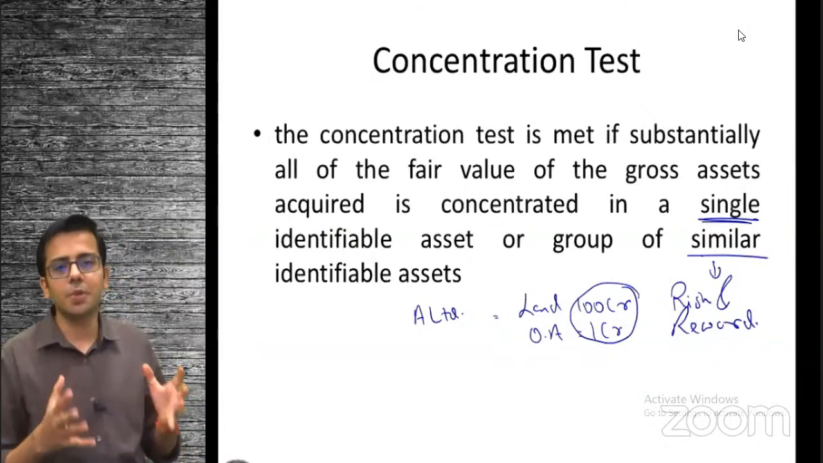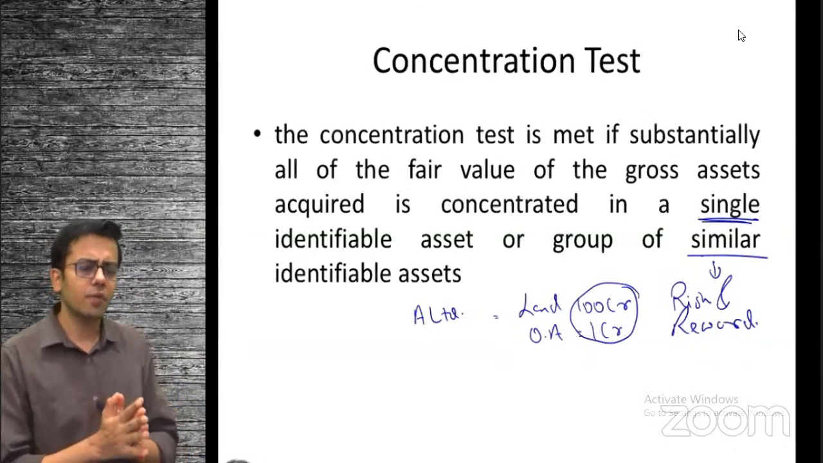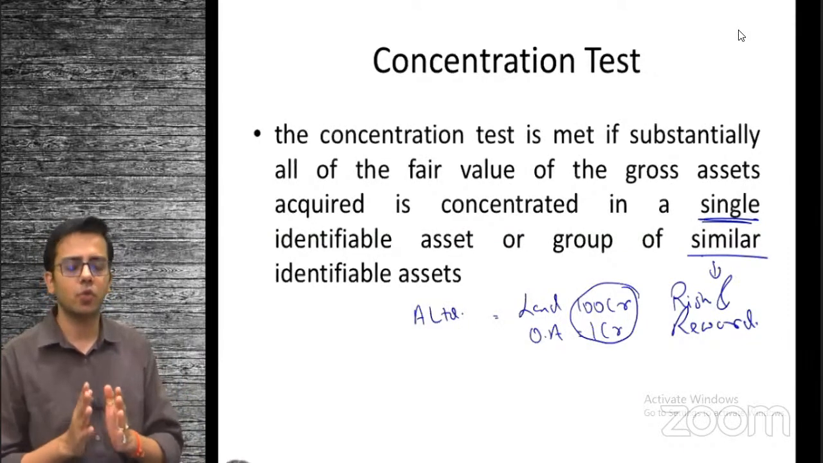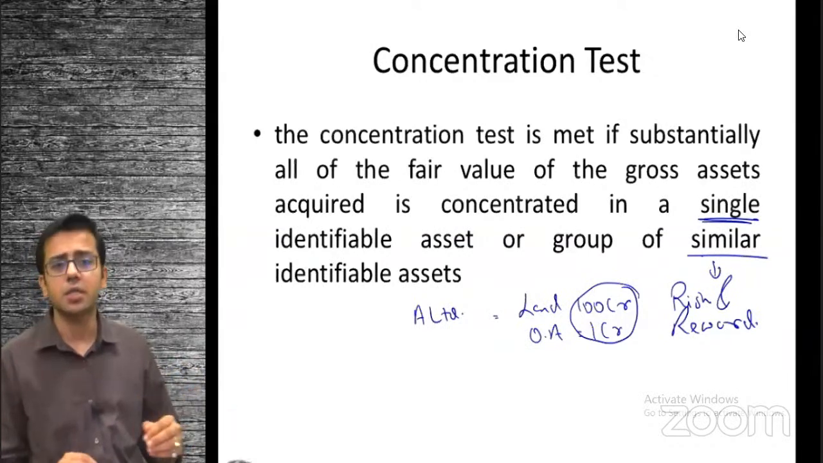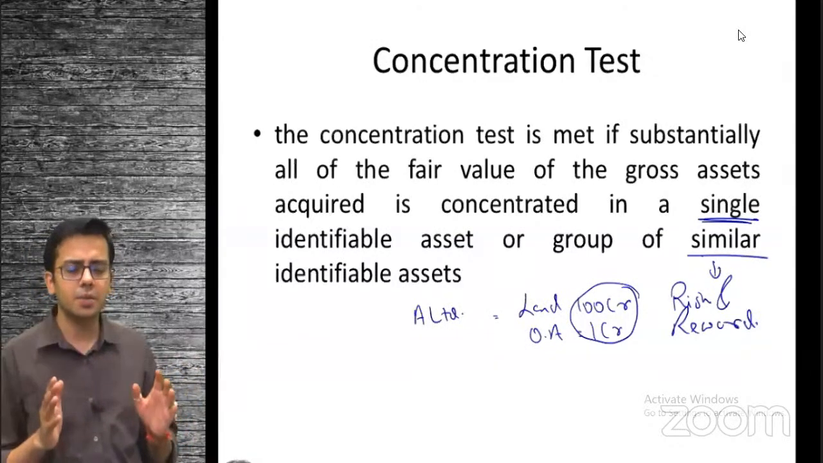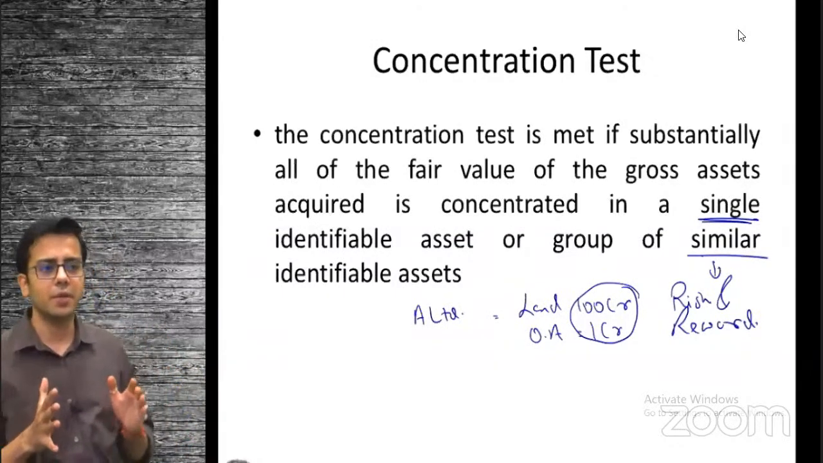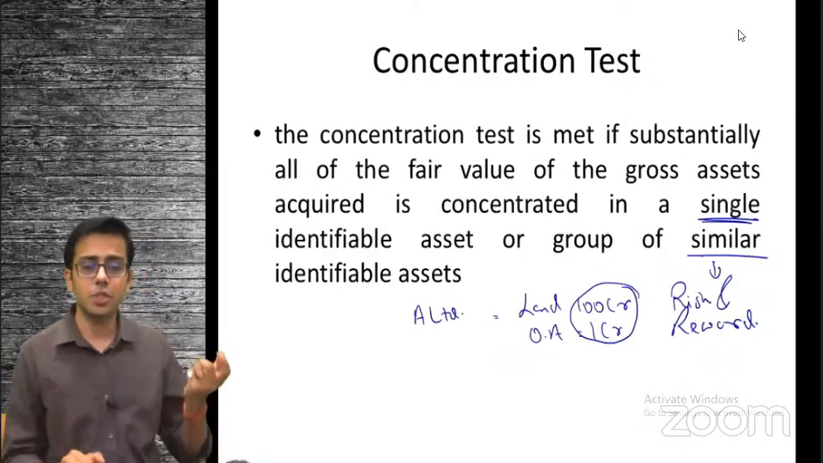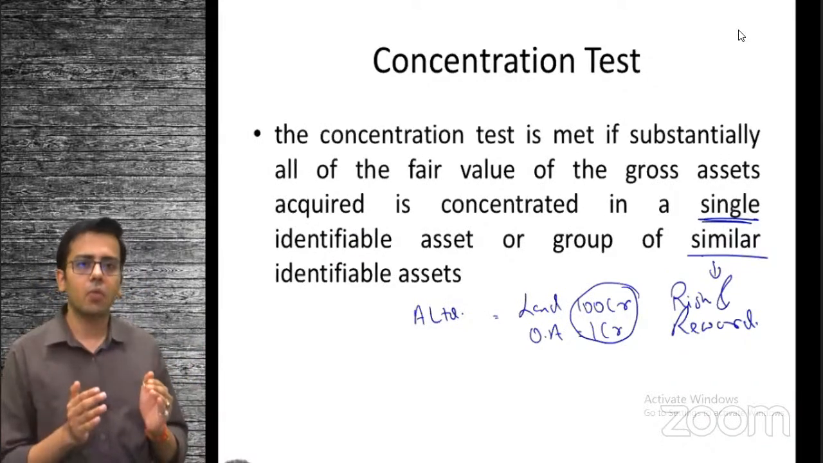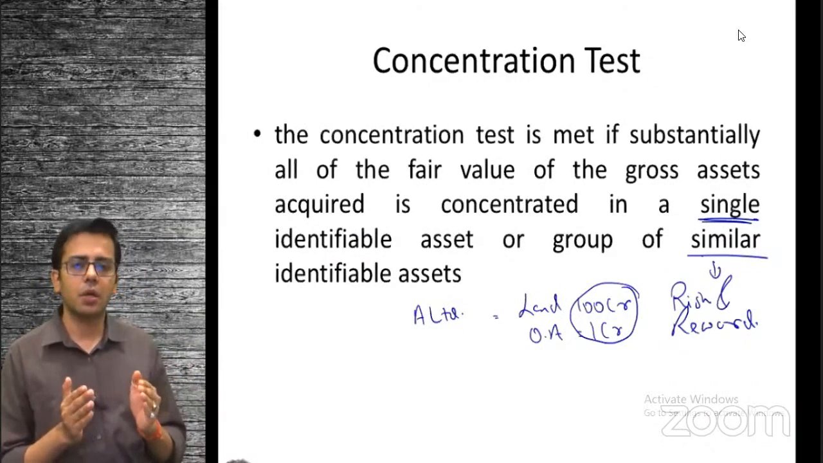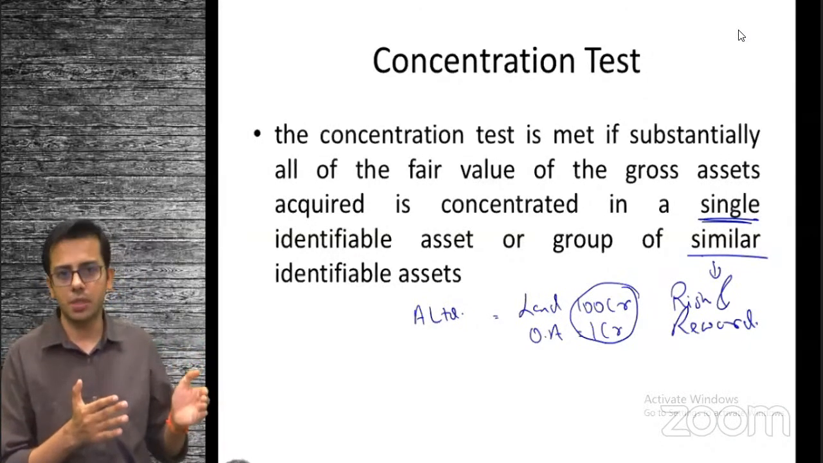Now, how much percentage is substantial is not defined by the standard. The standard says you have to define it. Generally it is 90% or more. The standard is not saying this, it is just general parlance. By general view, we say that if 90% or more is being paid for a single identified asset like land, then what we are paying for is land, and this is not a business.